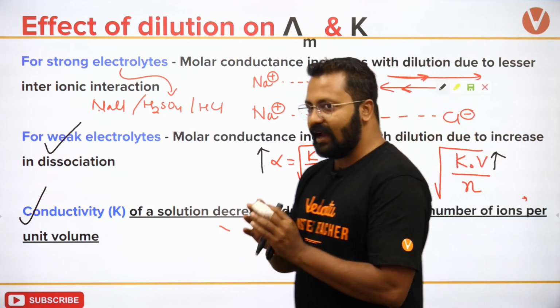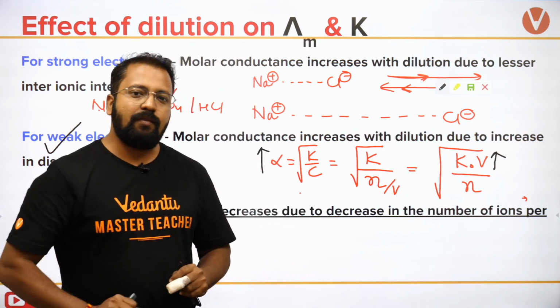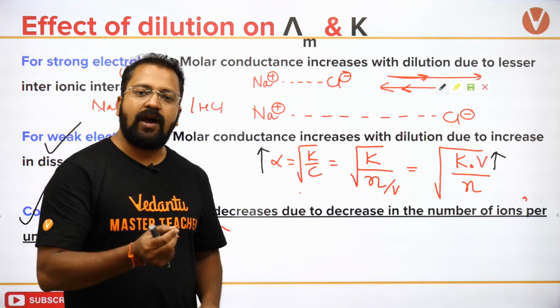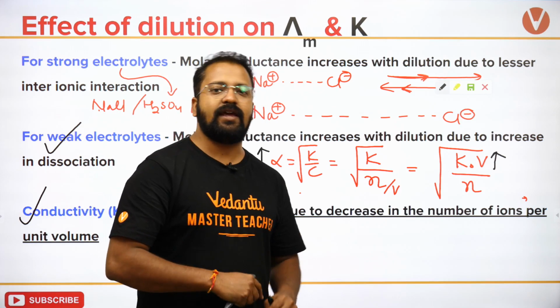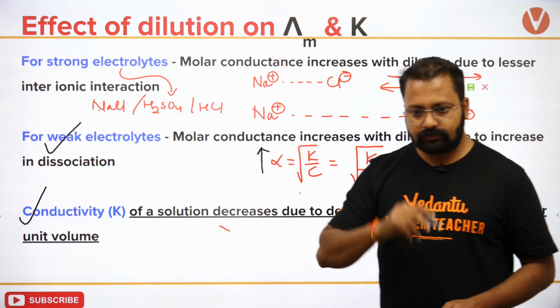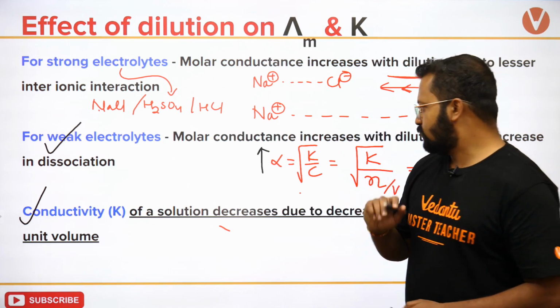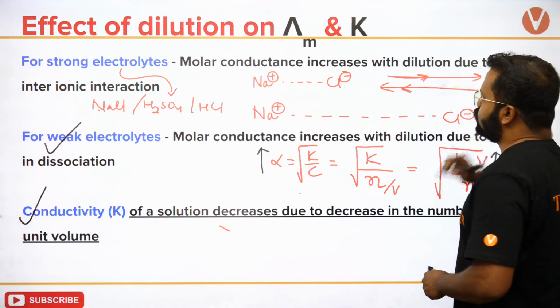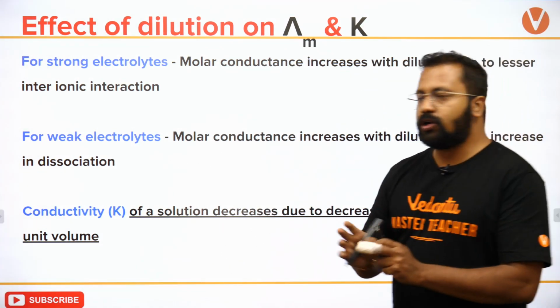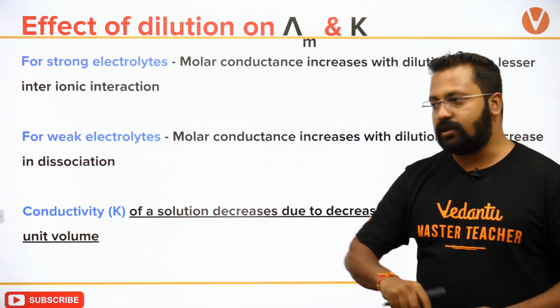When you perform dilution, आपने water ज़्यादा add कर दिया for the same amount of substance, so the number of ions per unit volume is decreasing, and so the conductivity will decrease. Is that clear?